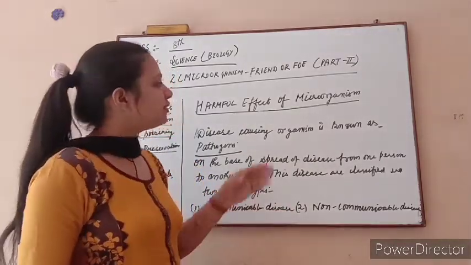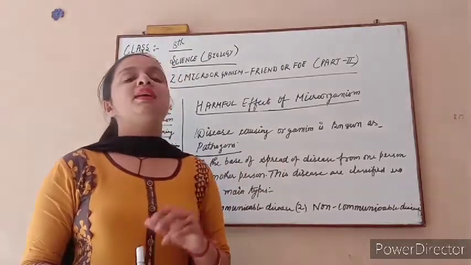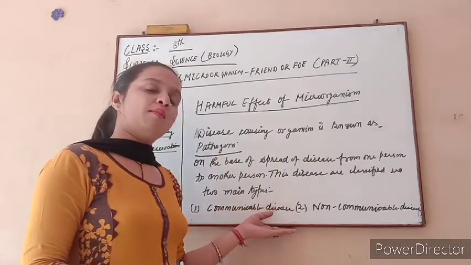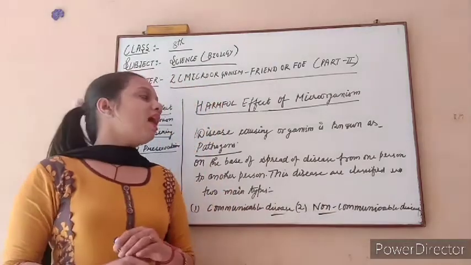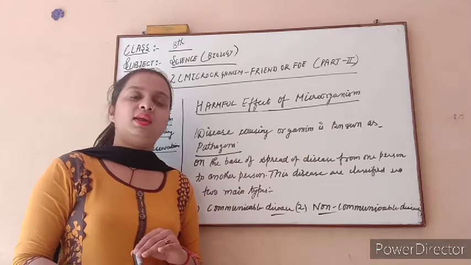On the basis of the spread of disease caused by microorganisms, diseases are classified into two main parts. Number one is communicable disease and number two is non-communicable disease. What is the meaning of communicable and what do we mean by non-communicable disease?